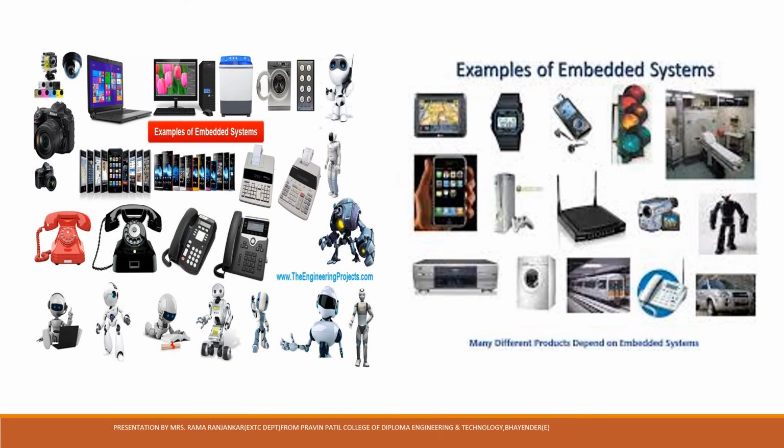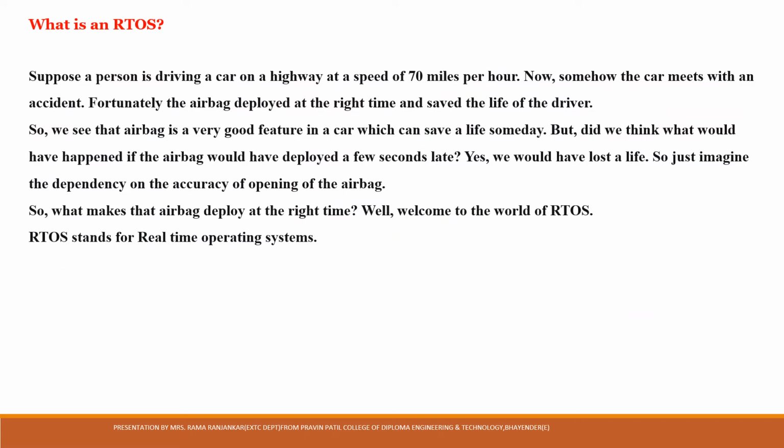So these are examples of embedded systems which we use in day-to-day life: telephones, fax, robots, washing machines, television, cameras, CCTV cameras, watches, traffic signaling systems, metros, cars. These are a number of examples of embedded systems which are widely used in day-to-day life.